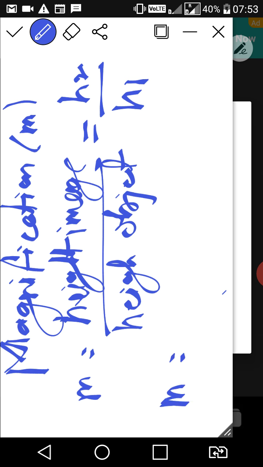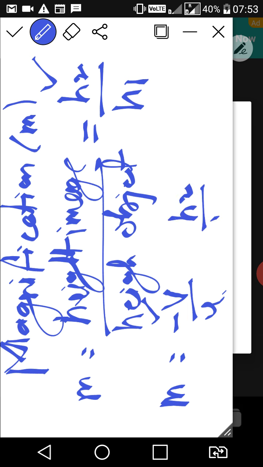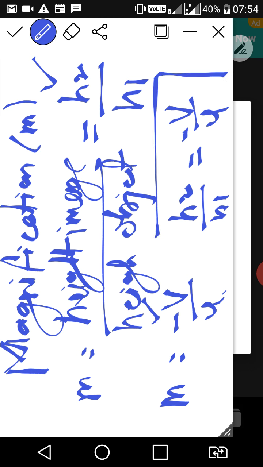Also magnification can be written like this: minus v by u. If we combine both these relations, I get one new relation: h2 by h1 is equal to minus v by u. So this is the relation we also need to remember, right class? So this is about the magnification, right?